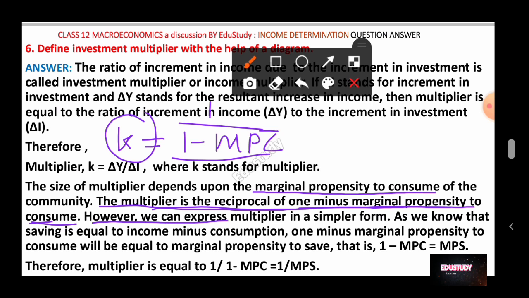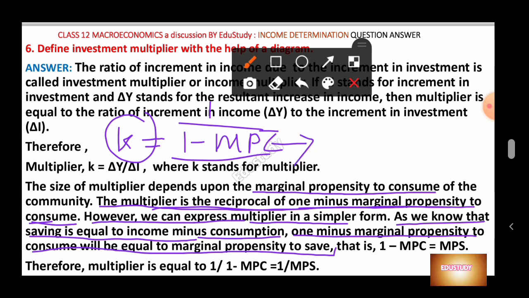However, we can express the multiplier in a simpler form. As we know, saving is equal to income minus consumption, so 1 minus marginal propensity to consume will be equal to the marginal propensity to save. So 1 minus MPC is equal to what?